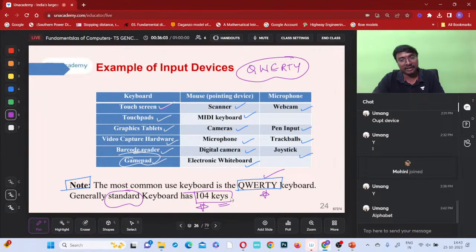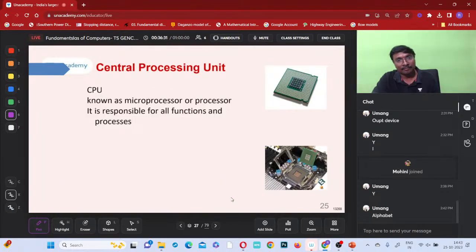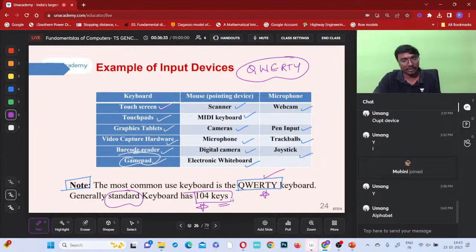Including which ones? These numbers, num lock, backspace, plus, minus, increasing and decreasing the speaker volume, increasing and decreasing the brightness, screenshot, print screen, page down, page up, left arrow, right arrow, alt, space button, control, function, caps lock, tab. So in total, how many keys must be there? Minimum 104 keys. Okay, got it now? So that is about your input.